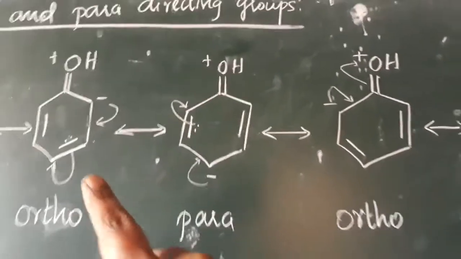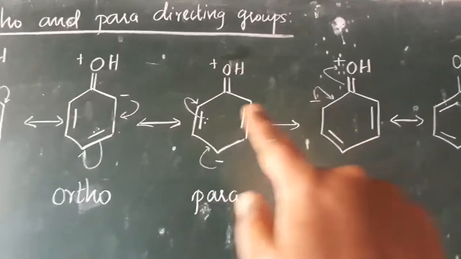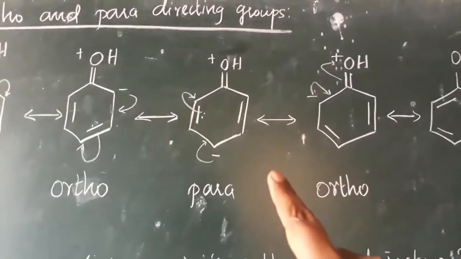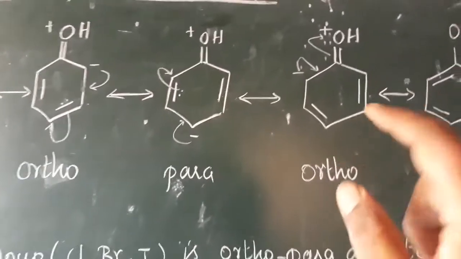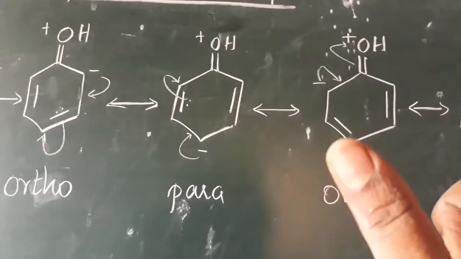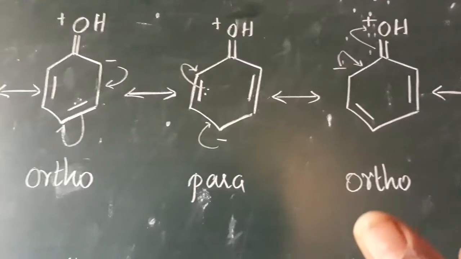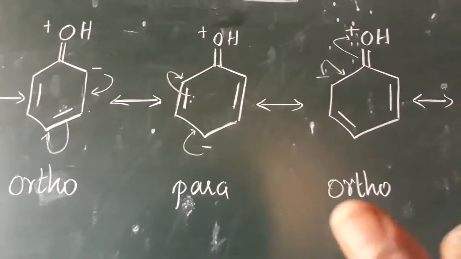Now in ortho, para, and again ortho, we have a negative character. Negative charge means the electron density is more in these places. So the electron density is more in the ortho and para positions.